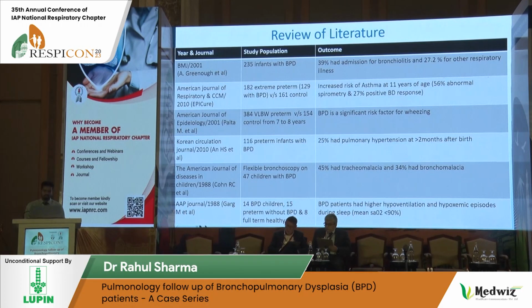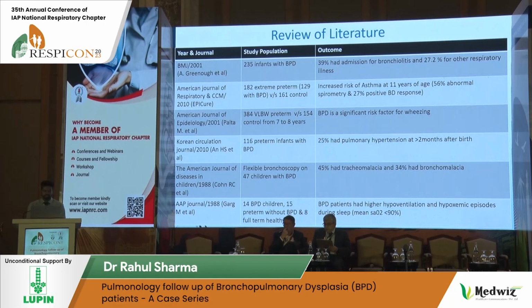So when we reviewed the literature, there are a lot of studies which have been done on BPD, and all of them show that these children are at a risk of developing various pulmonary comorbidities on follow-up. I have summarized a few of them here. As you can all see from this table, all these children are at the risk of developing bronchiolitis and respiratory illnesses requiring hospital admissions. They are also at increased risk of developing asthma and recurrent wheezing on follow-up.